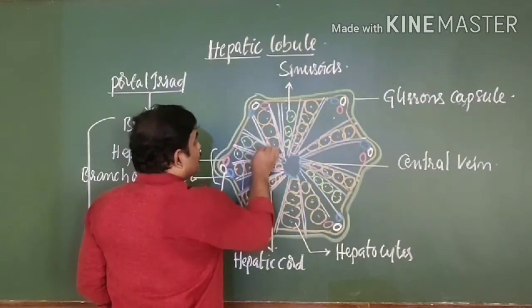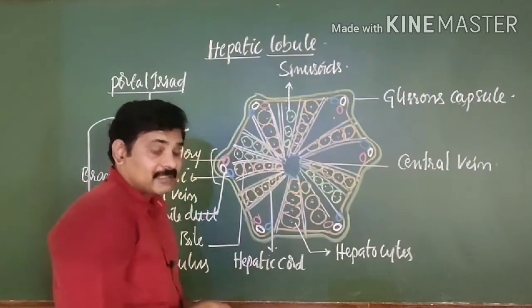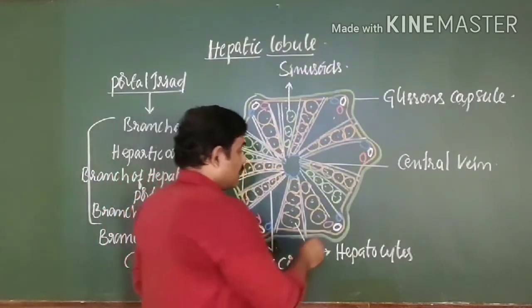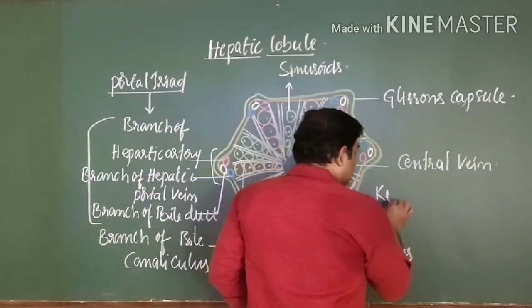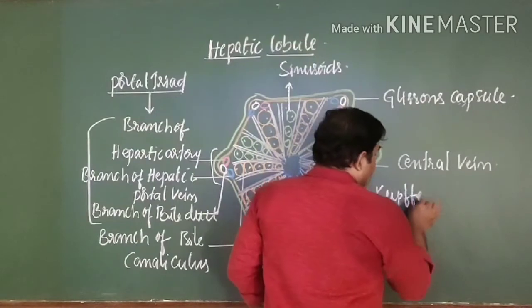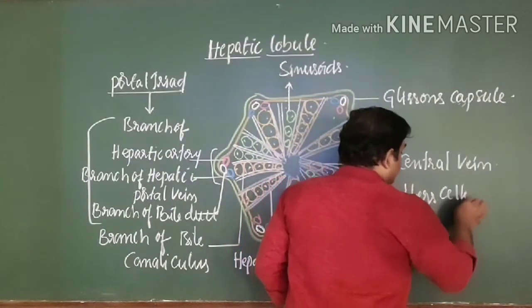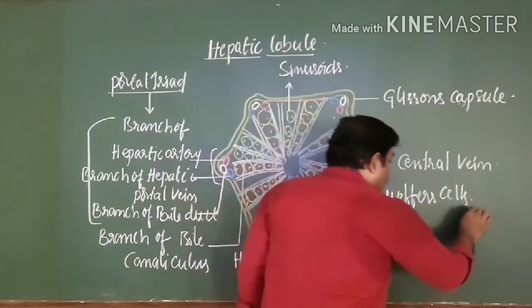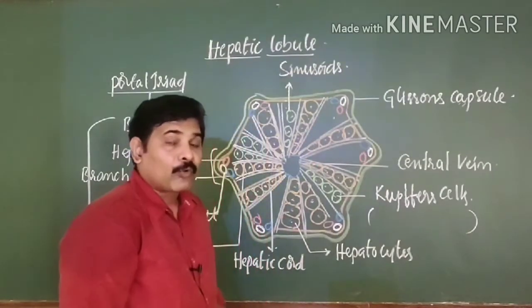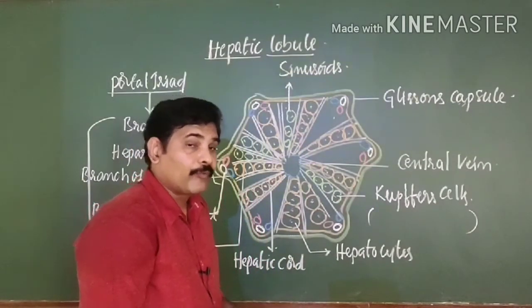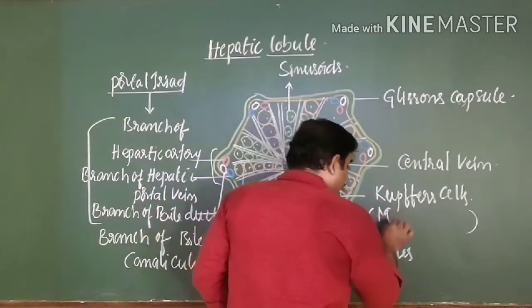These special cells are known as Kupffer cells. Very important point. Kupffer cells are known as liver macrophages or hepato macrophages.